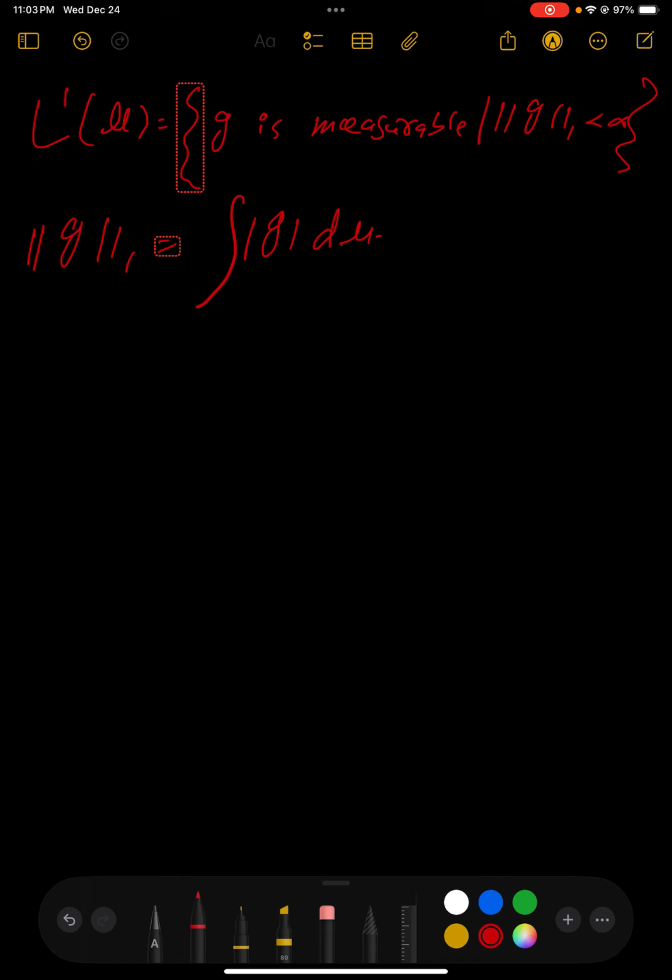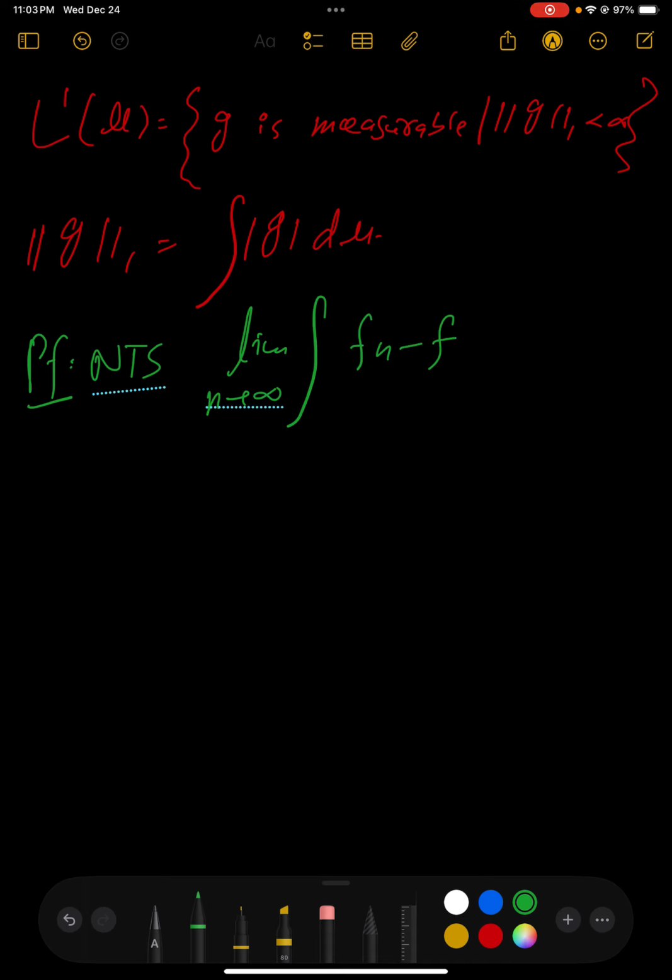Okay, so now to prove Lebesgue Dominated convergence theorem, first what we need to show is that limit n approaches infinity of the integral of |Fn minus f| d mu is actually 0. That's what we need to show.